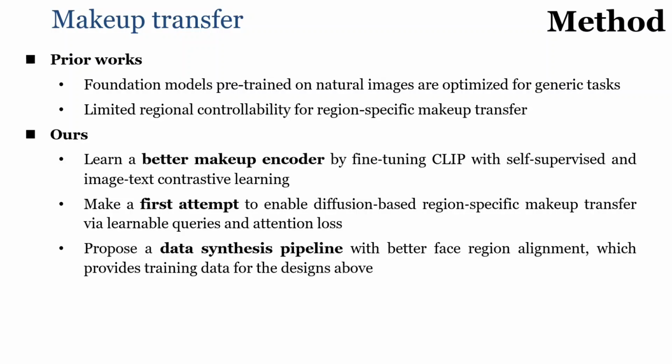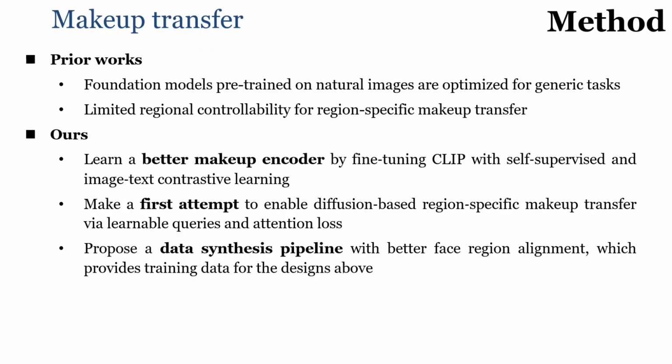So prior works in this kind of research mainly used a foundation model that is pre-trained on natural images as makeup style encoder, and this foundation model is generally optimized for general tasks, which might not be the optimal choice for our makeup transfer task. Also, these methods usually have limited regional controllability for region-specific makeup transfer. So in our work, unlike prior works, we propose to learn a better makeup style encoder, by fine-tuning CLIP with self-supervision and image-text contrastive learning. We also make a first attempt to enable diffusion-based region-specific makeup transfer by using learnable queries and attention loss.